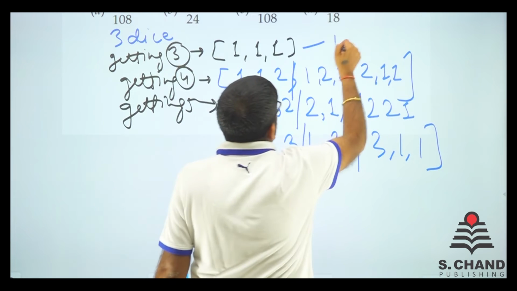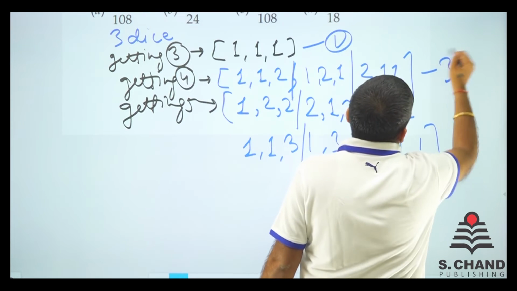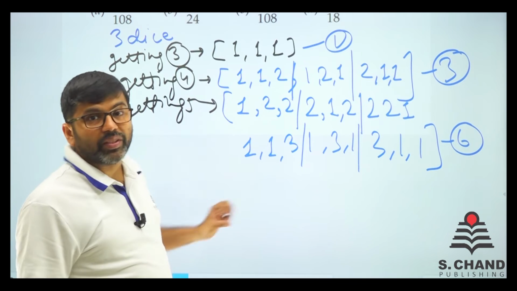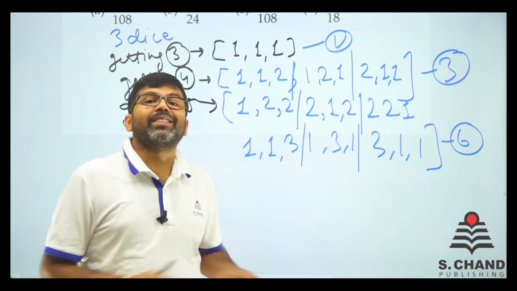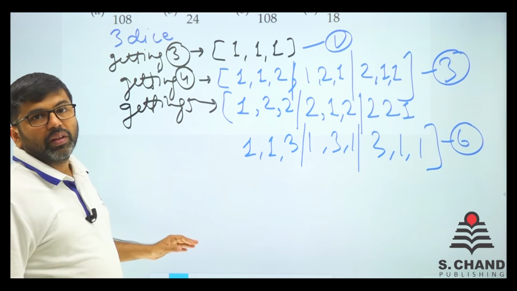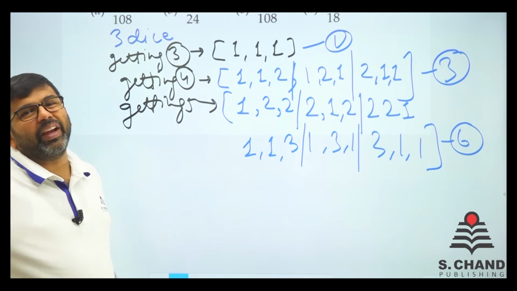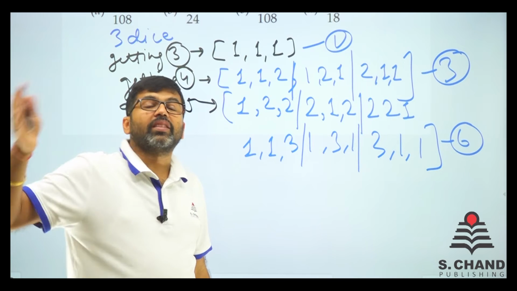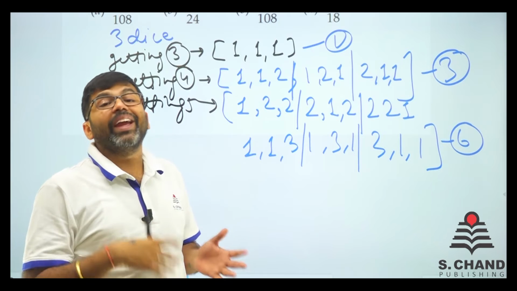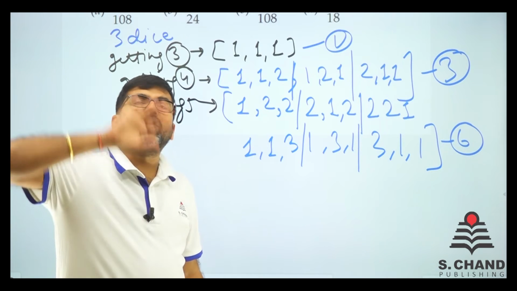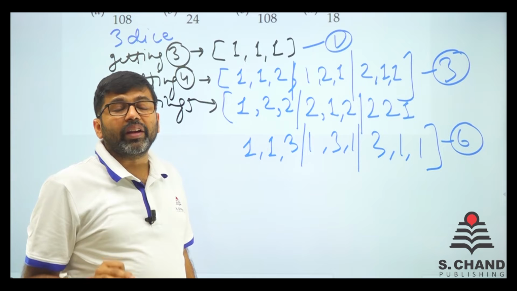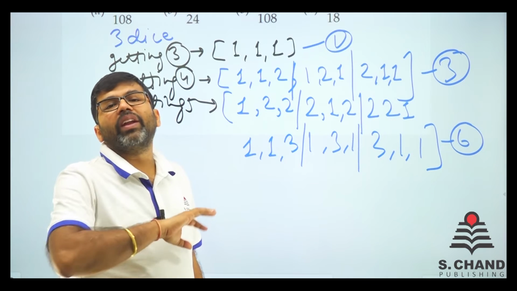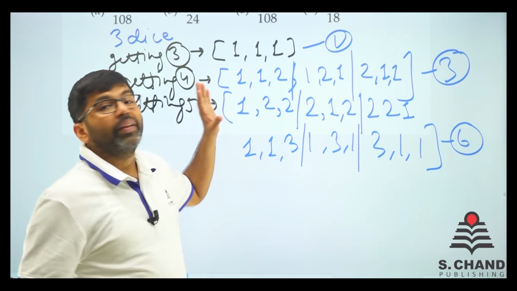So we have got 1 case here, then 3 cases here, then 6 cases here, right? So these are the cases when we are not getting 6, because after 5 we will get at least 6. So 6, 7, 8, 9, 10, and they're like 6 into 6 into 6, so 216. We have to go through 216 cases, not 6, 18. So rather than going on to that part, we just calculated the number of cases where you don't get at least 6. So we found that there are 10 cases.